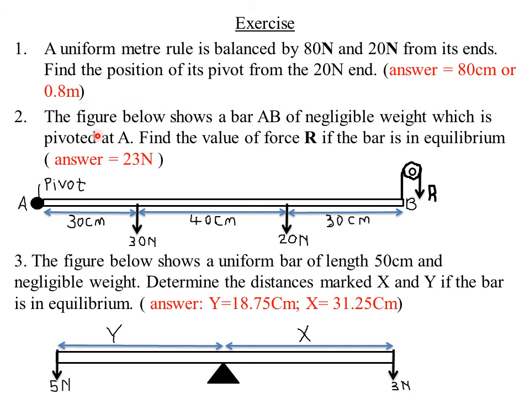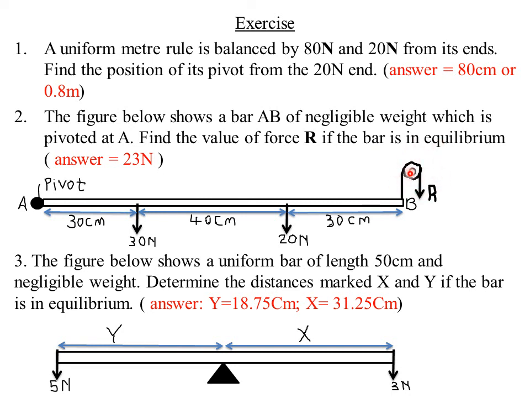Question 2 reads, the figure below shows a bar AB of negligible weight. Remember, negligible weight means we are assuming the bar has no weight, or the weight of the bar is actually 0, so it will not be considered in calculations. Weight which is pivoted at A, so the pivot is actually at A. Find the value of R if the bar is in equilibrium.